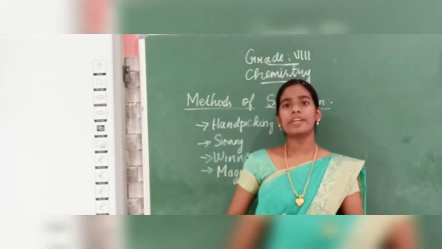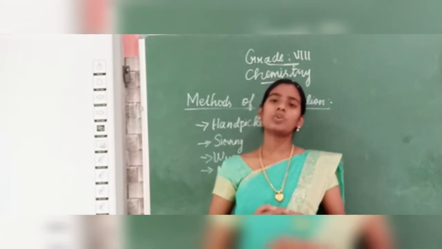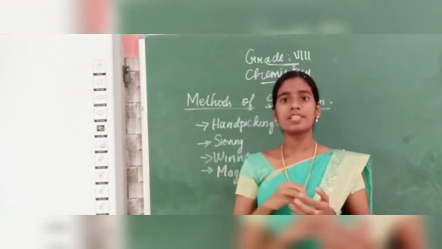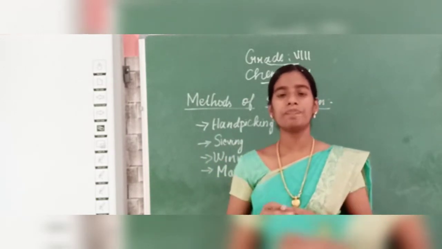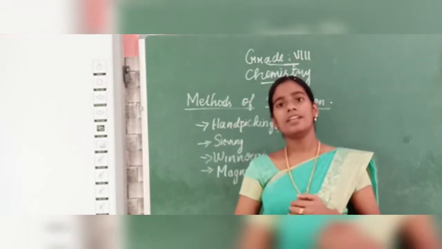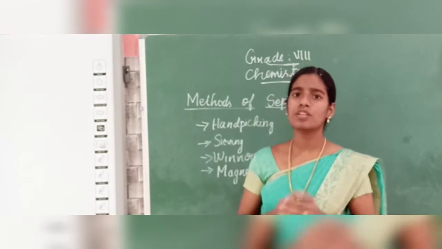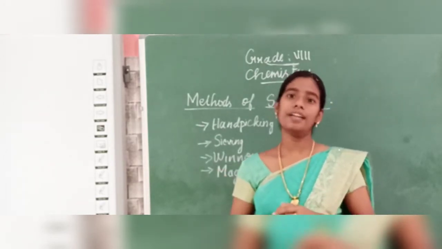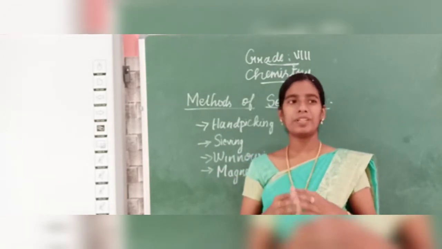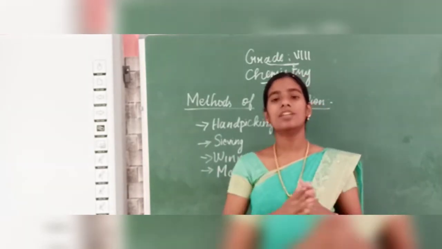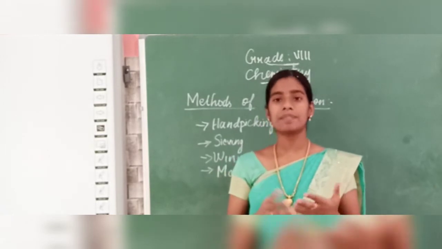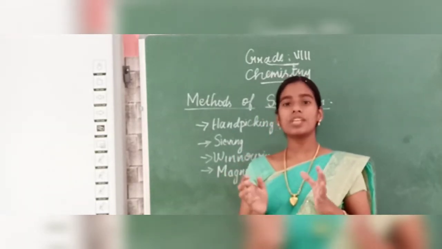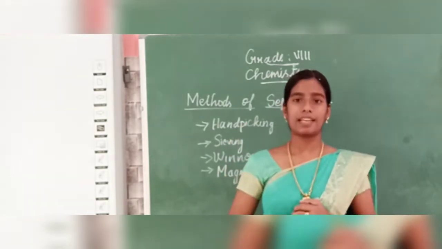From the name even you can say what hand picking is, right? We have to remove the impurities or separate the mixture using our hand. It is possible for solids. If it is a solid, we can remove it using our hands. For example, stones present in rice, stones present in pulses. These can be removed easily by using this hand picking technique.